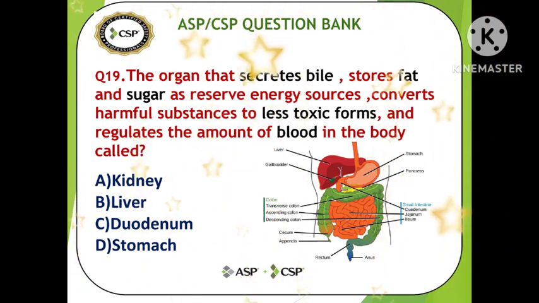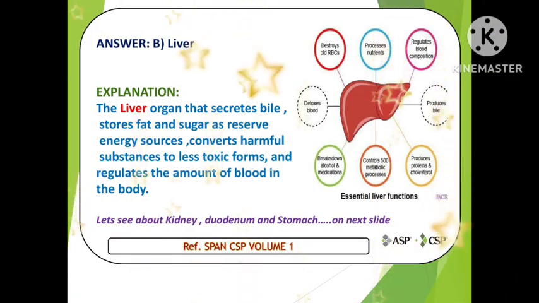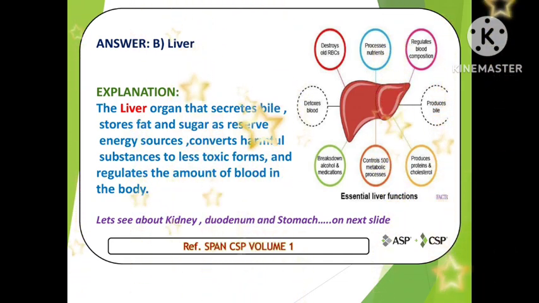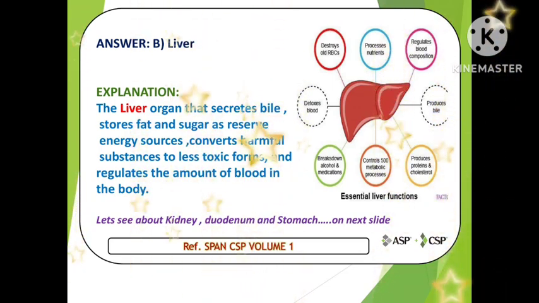So friends, the answer is B, liver. Liver is an organ that secretes bile, stores fat and sugar as a reserve source of energy, converts harmful substances to less toxic forms, and regulates the amount of blood in the body. Okay, so you can see the pictures of the liver and its function also.